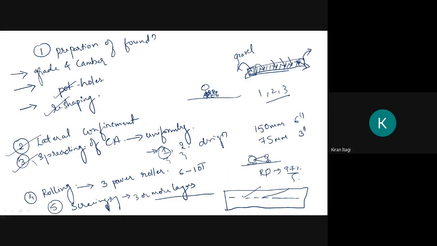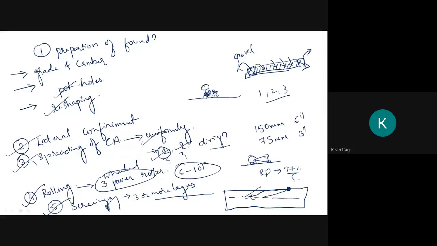Next, we have spreading of coarse aggregate. The coarse aggregate should be spread uniformly, either in a single layer or double layer, depending upon the design. Fourth one, rolling should be done with the help of a three-wheeled power roller. Its capacity is 6 to 10 tons, and the rolling should start from the edges towards the crown or the center.